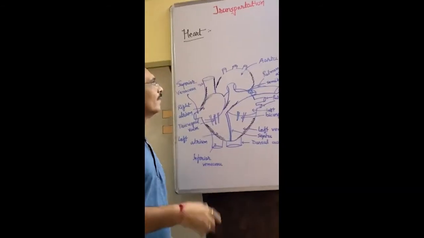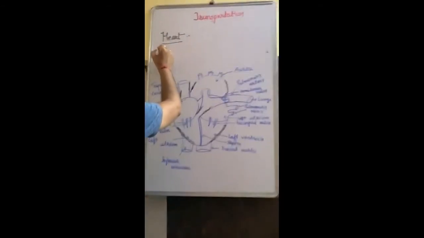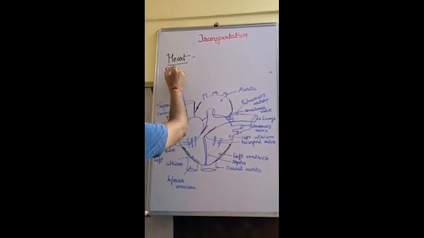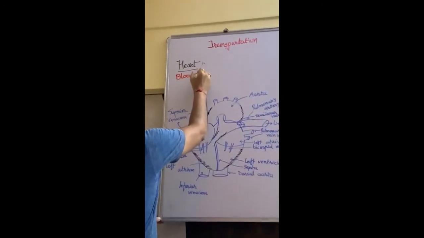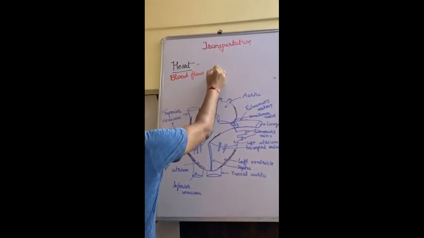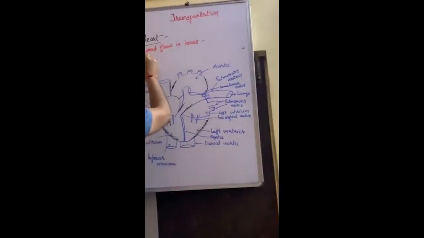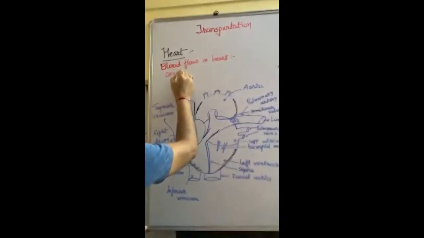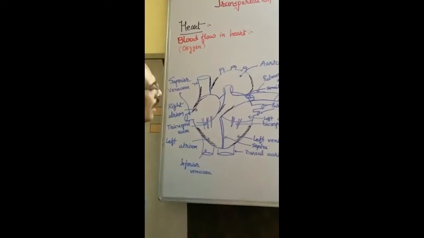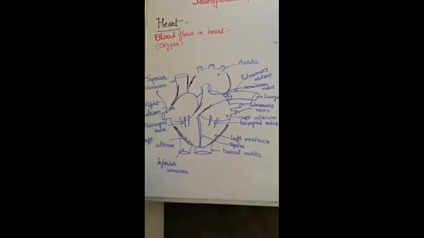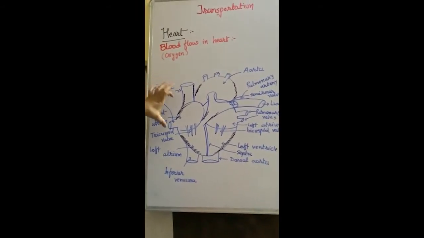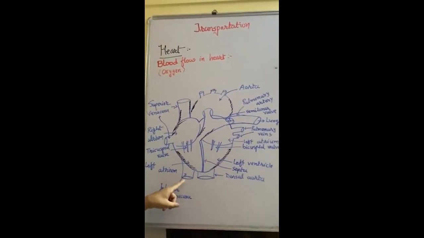Okay? Now let us start blood flow in the heart. Most important topic, carries 4 marks, called blood flow or oxygen flow in the heart. See, this is the superior vena cava, this is the inferior vena cava.